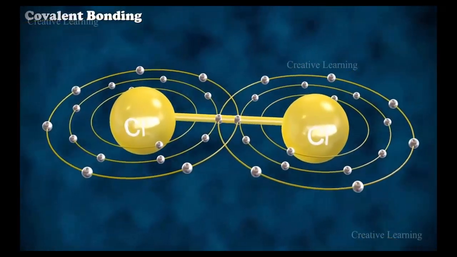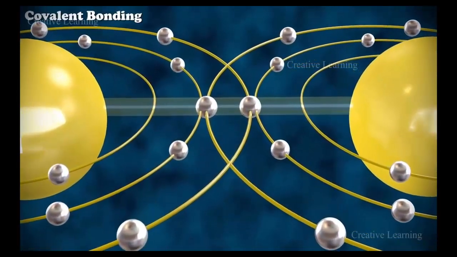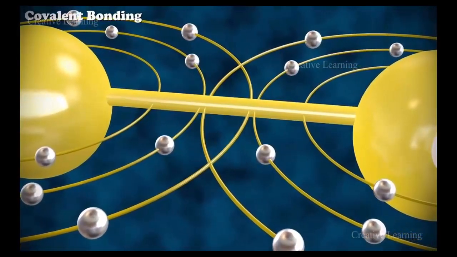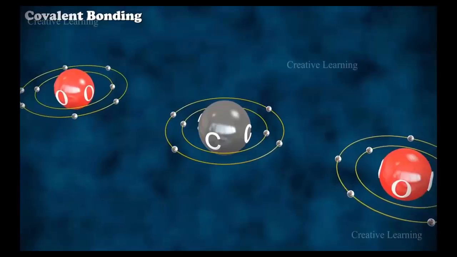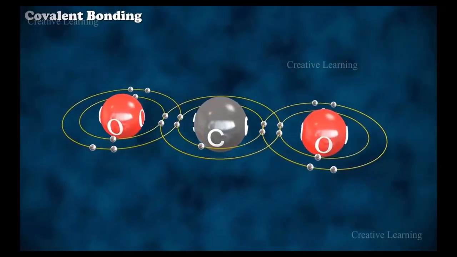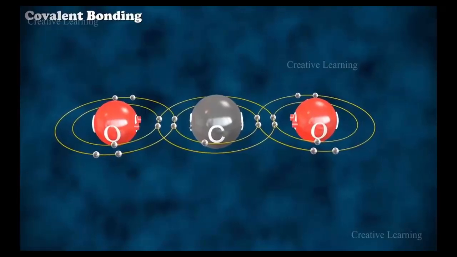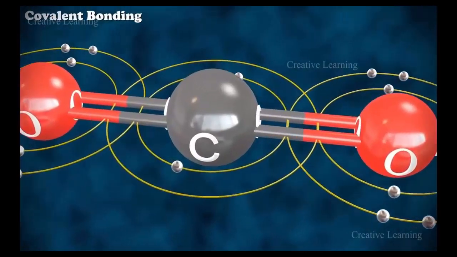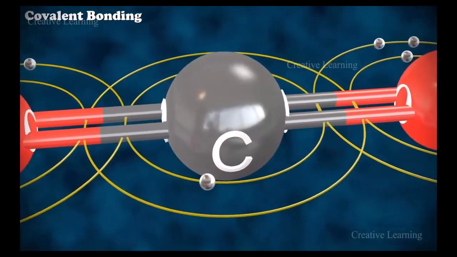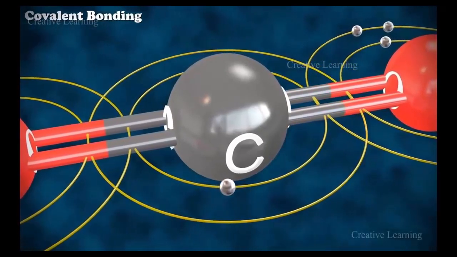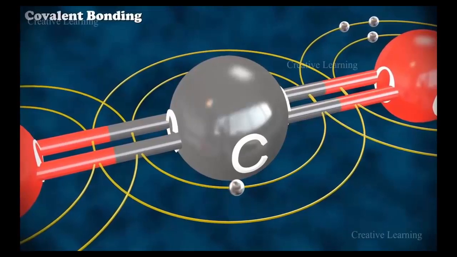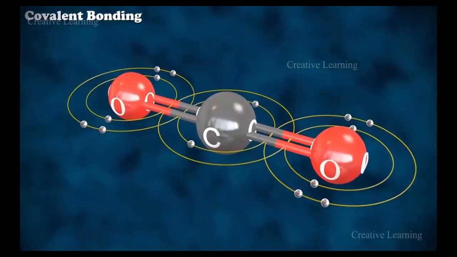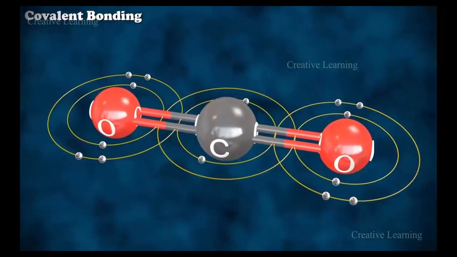A single covalent bond is formed when one pair of electrons is shared between two atoms. It is depicted by a single line between the two atoms. A double bond is formed when two atoms share two pairs of electrons with each other. It is depicted by two horizontal lines between two atoms in a molecule. This type of bond is much stronger than a single bond, but less stable. This is due to its greater reactivity compared to a single bond. For example, in the carbon dioxide molecule, we have two double bonds between the carbon and oxygen atoms.